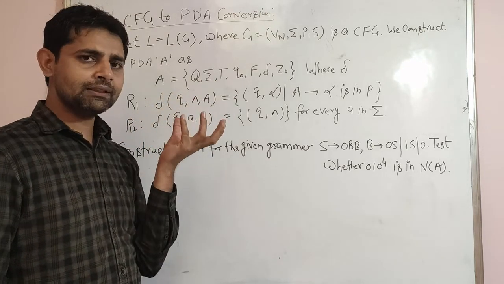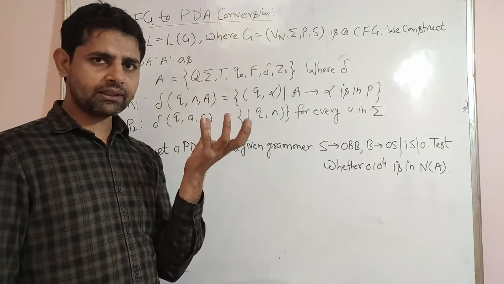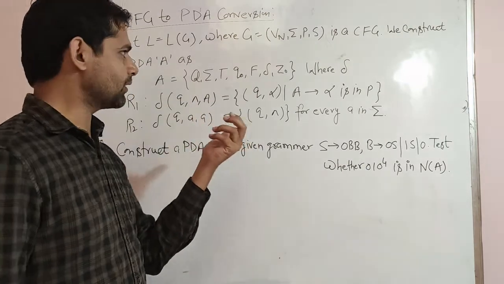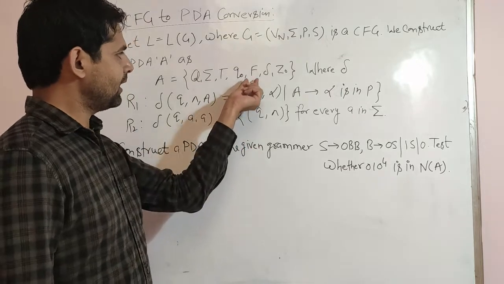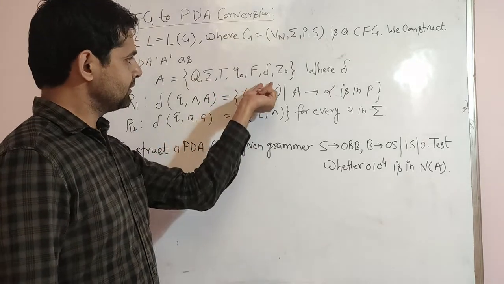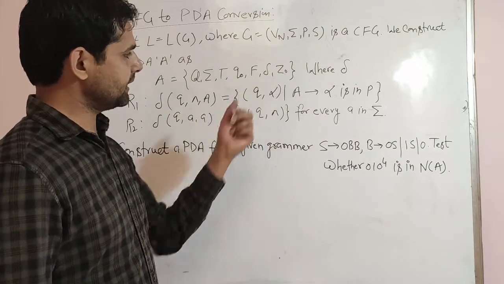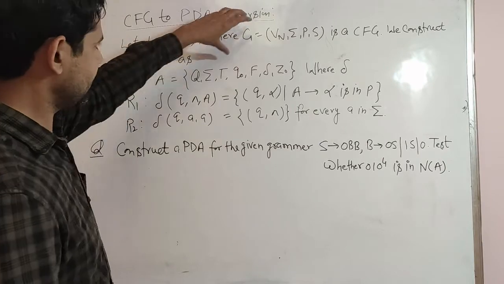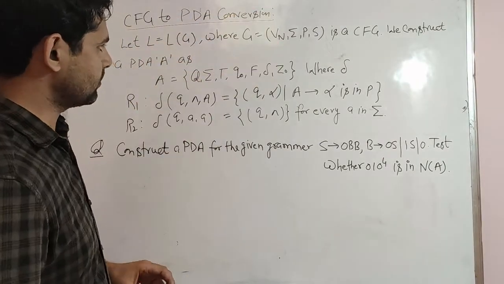tau is the stack symbols. If we are pushing A and B in the stack, then the value of tau is A comma B. Q naught is the initial state, F is the set of final states, delta is the transition function, and Z naught is the initial stack symbol. By using that grammar, we will write the push-down automata.